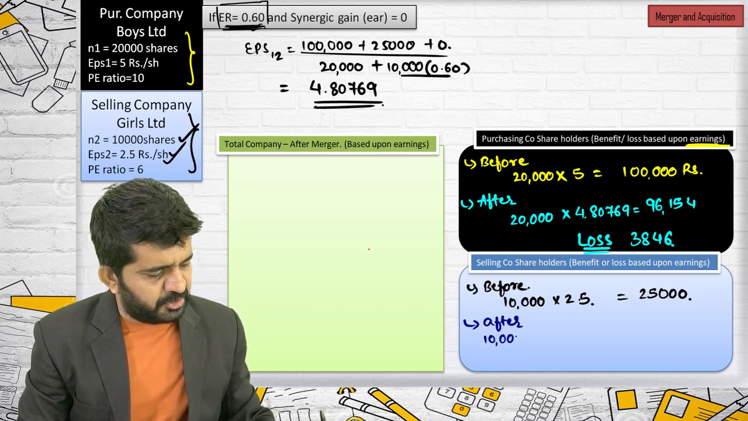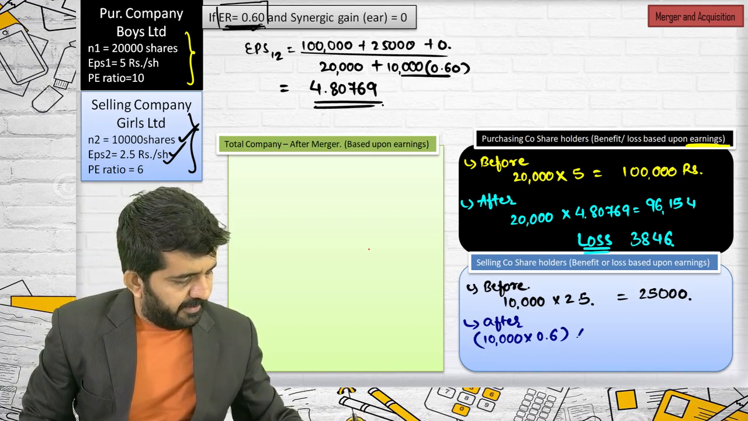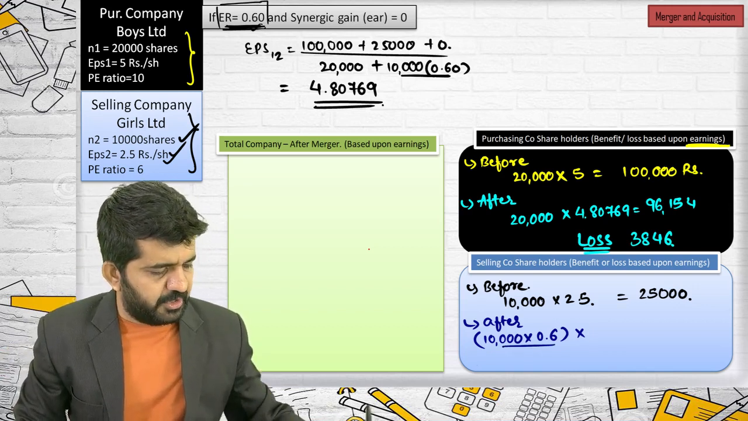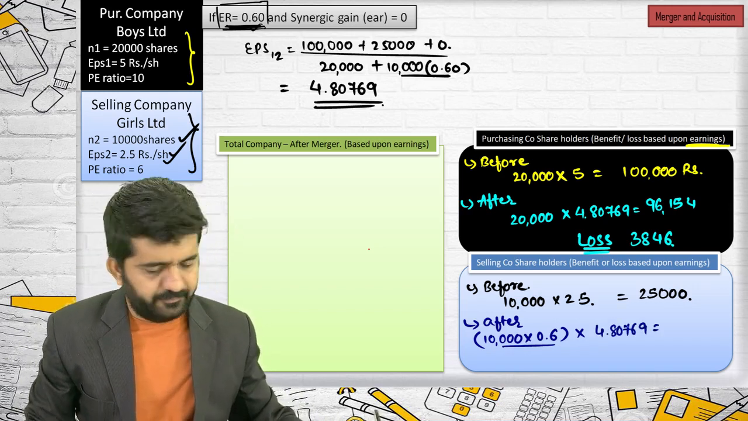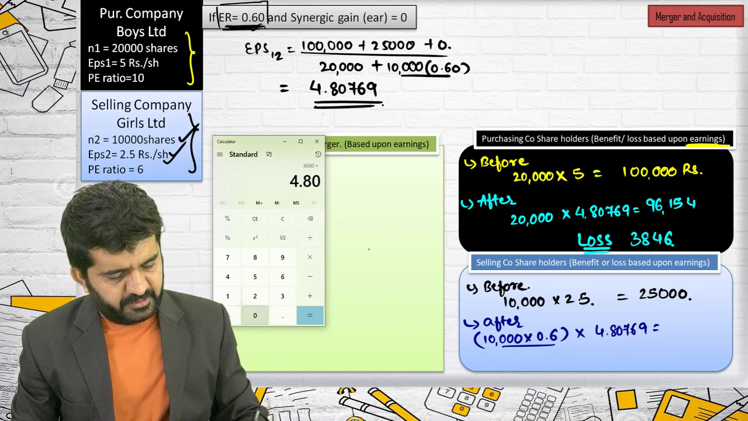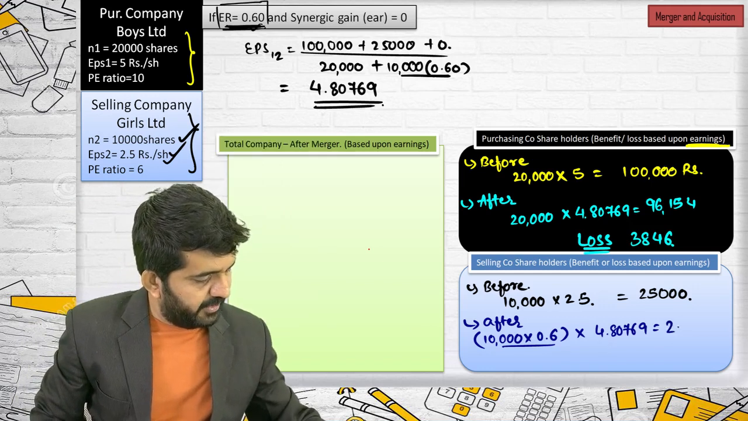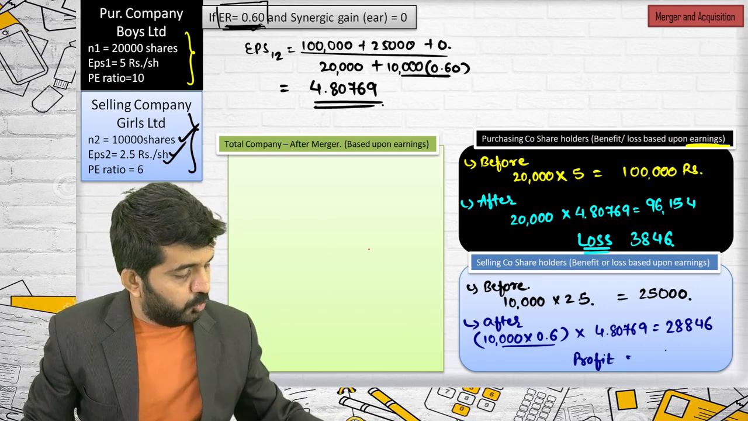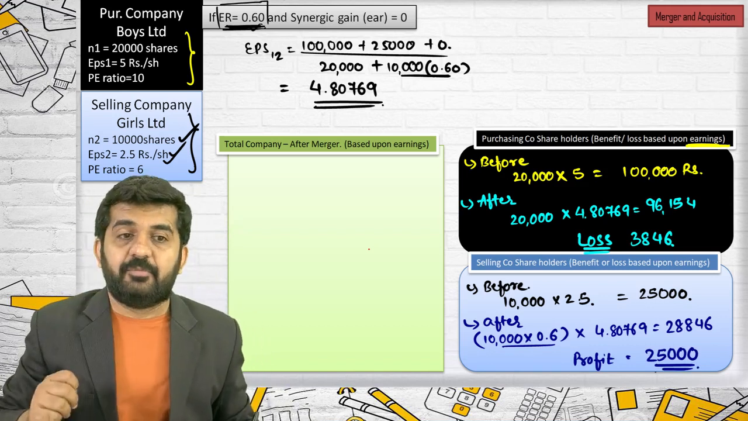They are having 10,000 shares. No, 10,000 into 0.6 shares. Multiplied by, this is the number of shares which are issued to the shareholders of the selling company: 6,000. Multiplied by 4.80769. This will be 6,000 into 4.80769. It is 28,846. If you find out the profit, the total will be 25,000 rupees.